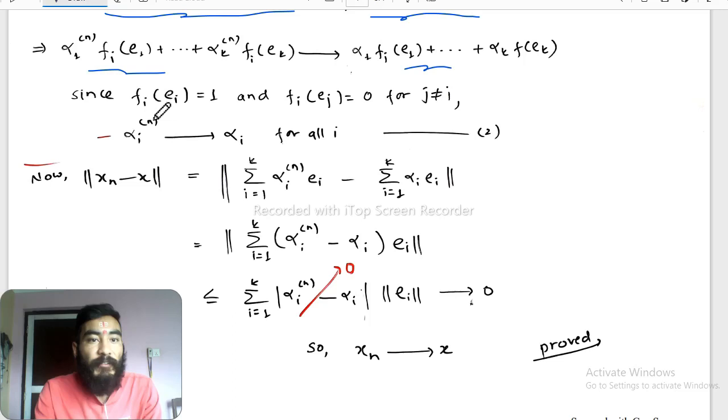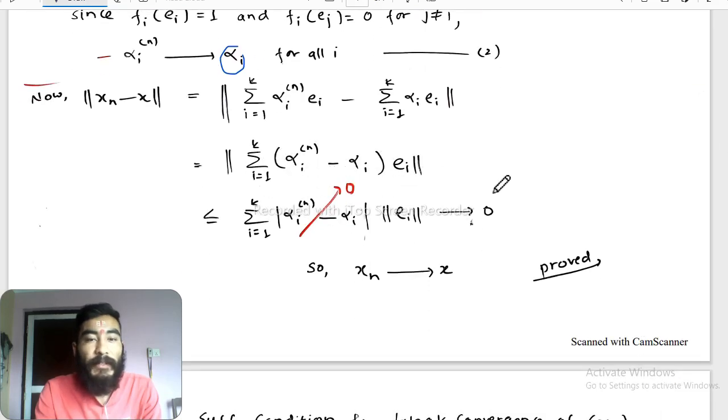Now from the property of fi, we have fi of ei equals 1, and for all other indices j which are not equal to i, fi of ej is equal to 0. So we get here alpha i n and we get here alpha i. So alpha i n converges to alpha i. All other terms reduce to 0.